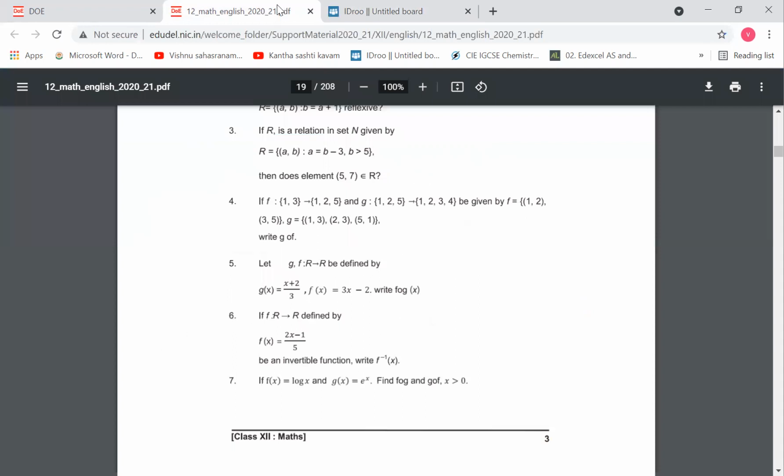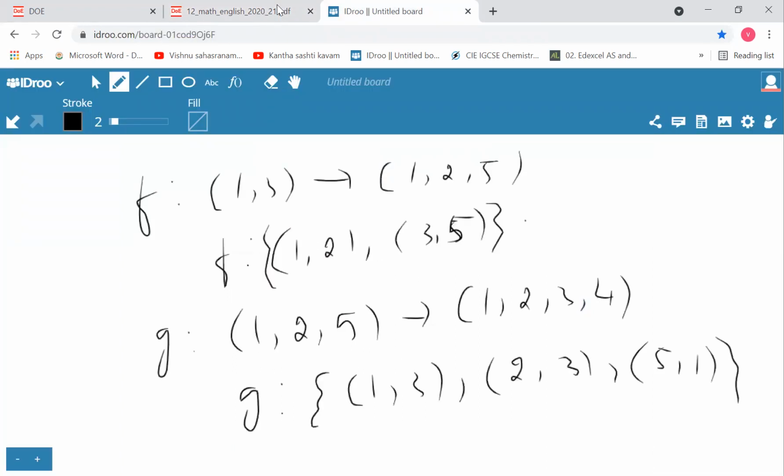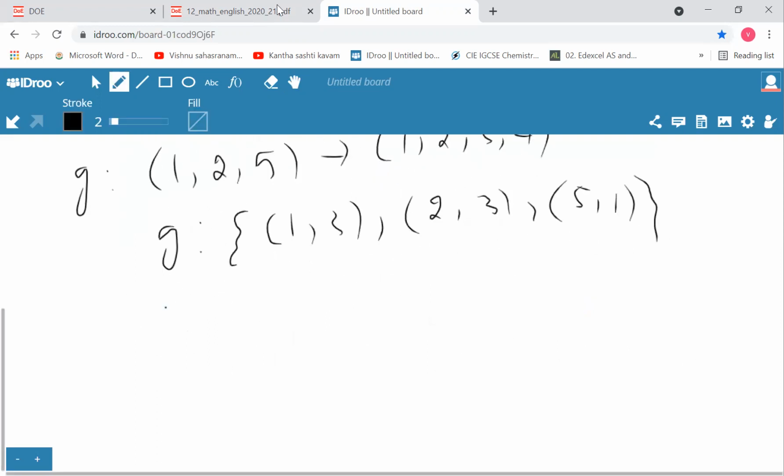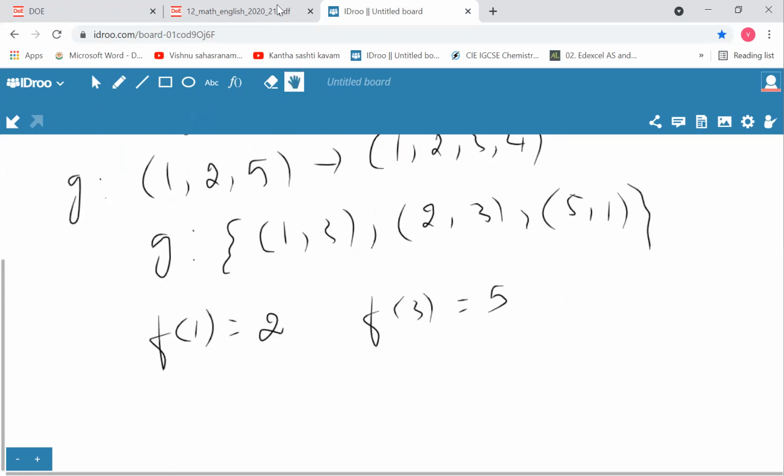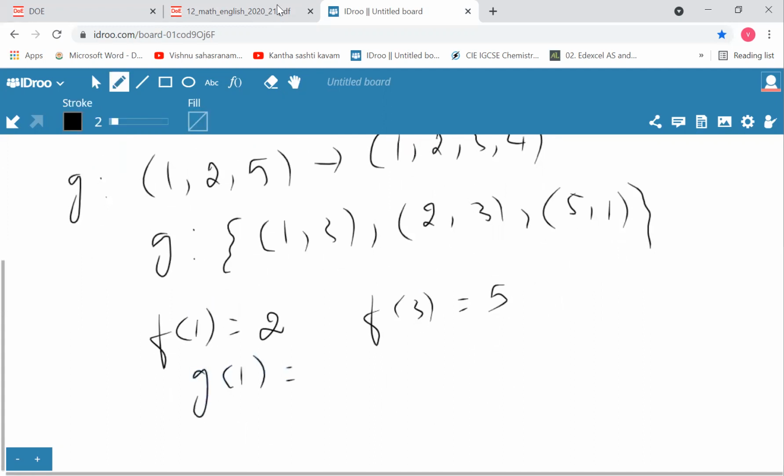So this is what is given. Now he is asking you to find out g of f. f of 1 is 2 and f of 3 is 5. That is what we can infer from the relation. Same way, g of 1 is 3, g of 2 is 3 and g of 5 is 1.